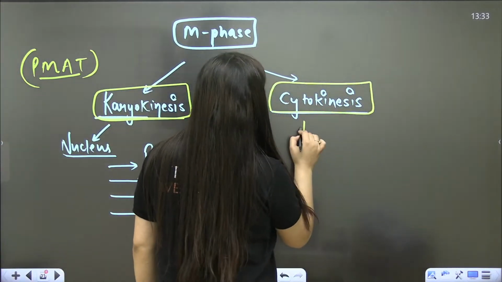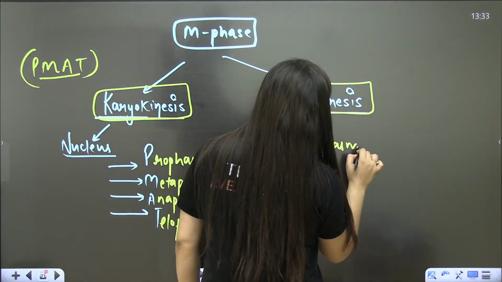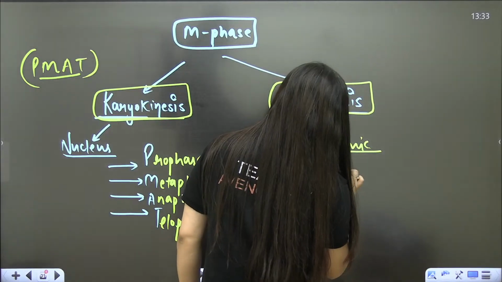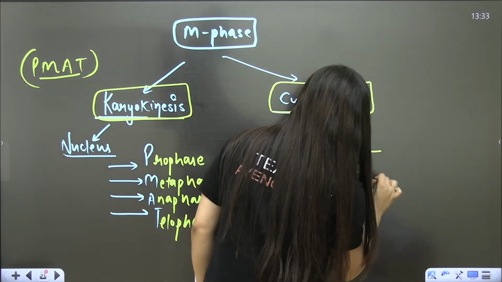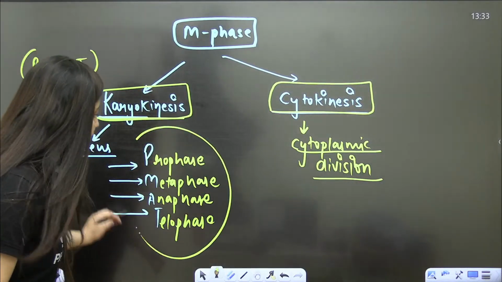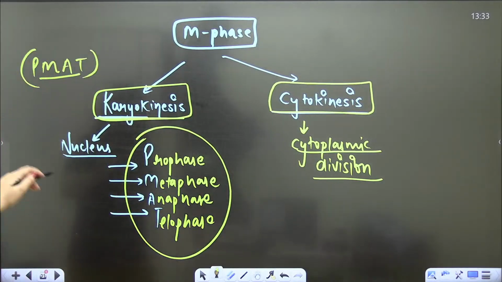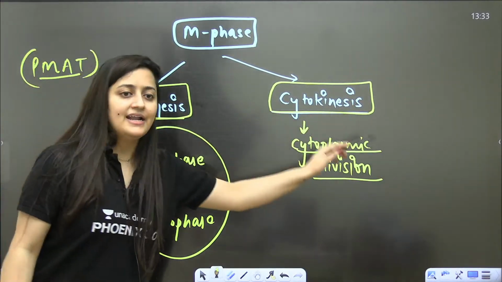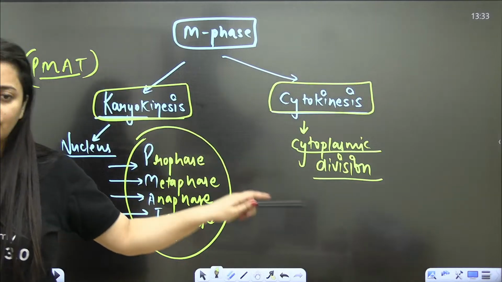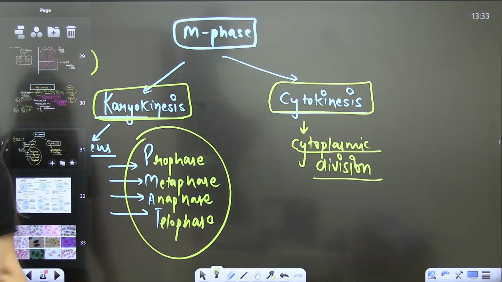And cytokinesis is the cytoplasmic division, which will result in the formation of 2 daughter cells. Is that clear? So it is PMAT, prophase, metaphase, anaphase, telophase. Please write it in the chat section. And here it is the cytoplasmic division. Understood? So karyokinesis, and then there is the cytokinesis.